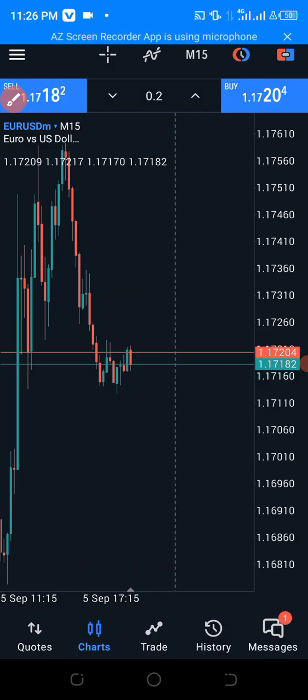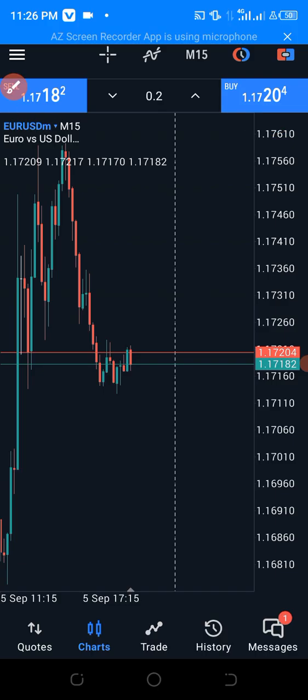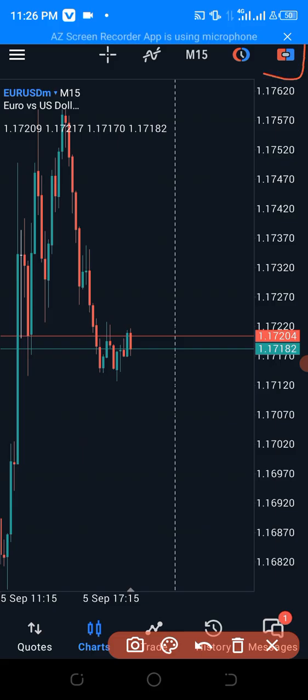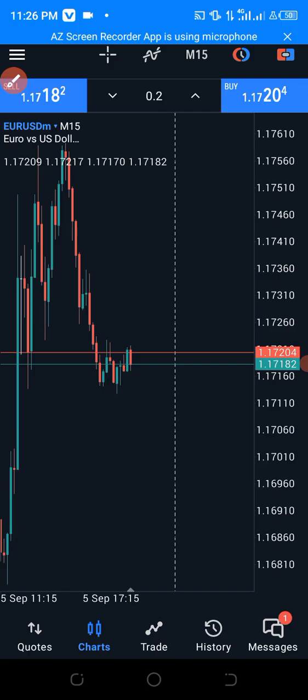If you click on this one, something is going to disappear on your screen. These things will disappear. So let's click on it and see. Click on it, it's gone. Are you seeing what I'm doing? If you click on it again, it's going to reappear. They are back.